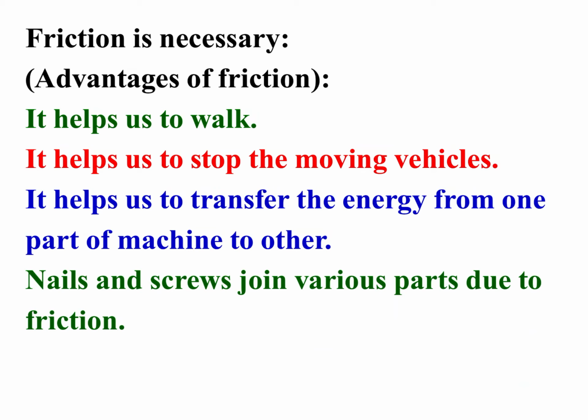Nails and screws join various parts due to friction. If friction were not there, screws and nails would slip over that surface and come out. It helps us to write. We can write over a surface, over the blackboard or any page due to friction. If friction were not there, we would not be able to write. Just try to write on a highly smooth surface with chalk. You will not be able to write.